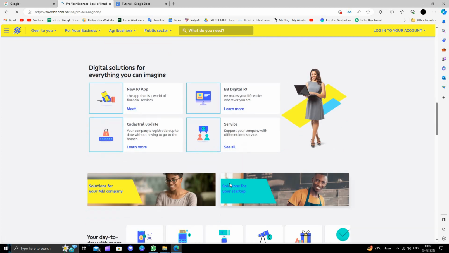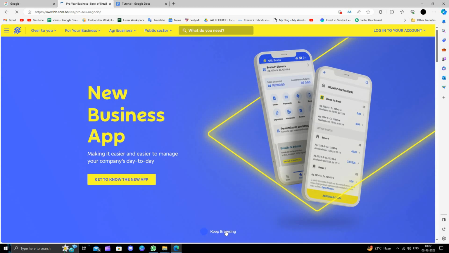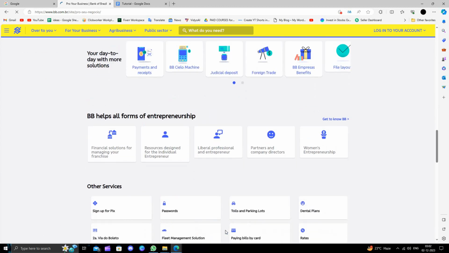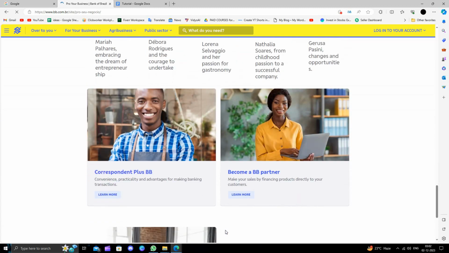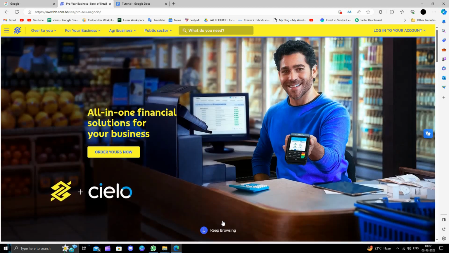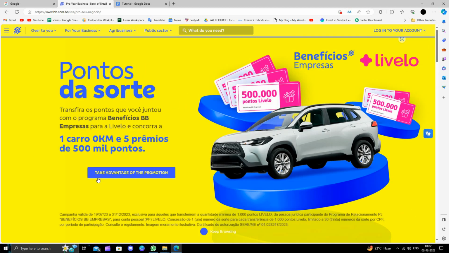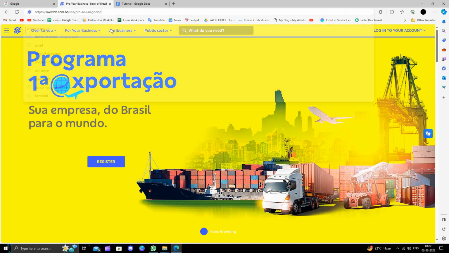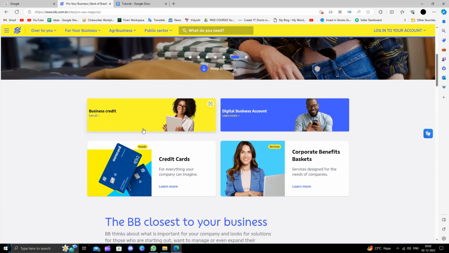From the branch you can directly contact them and say that you want to open an account. They will tell you the verification process. The basic verification will require a minimum age of 18. If your business is in partnership or any firm, then it will require a legal document also, then your proof of where you are living, that proof also, and some other documents will be required.